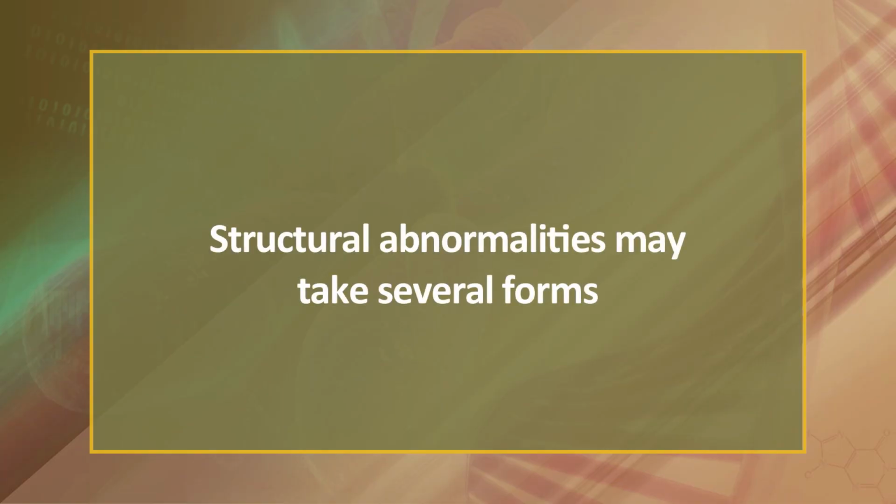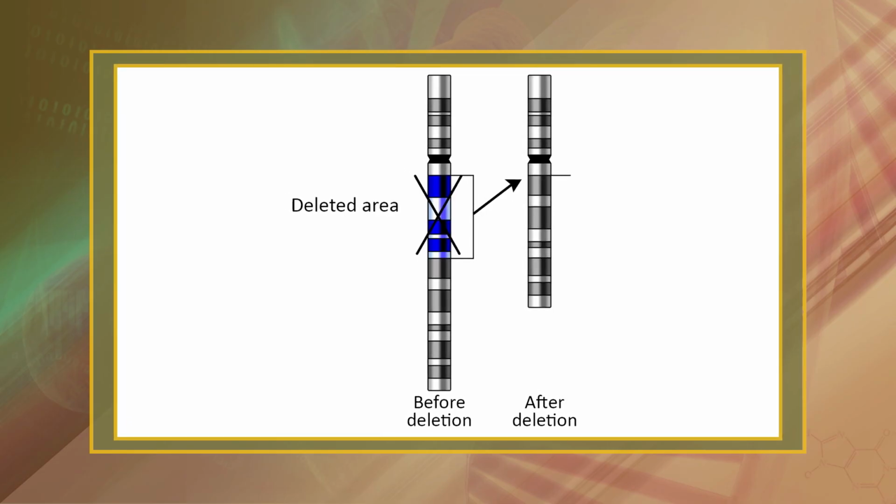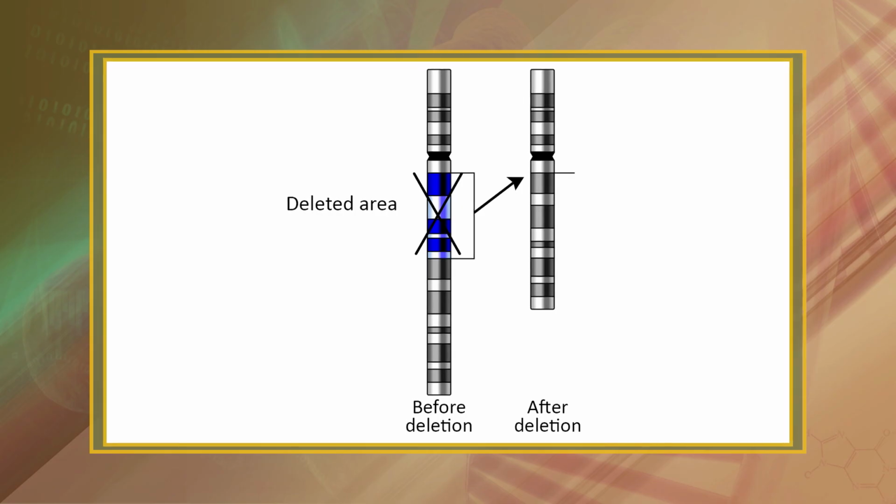More than one break can occur in a single chromosome or set of chromosomes, and the broken parts may then reunite in new arrangements. The loss or addition of a chromosome segment may also occur in the process. More than one type of aberration may occur at the same time. Structural abnormalities may take several forms, like deletions. A mutation resulting in a portion of the chromosome to be missing or deleted.